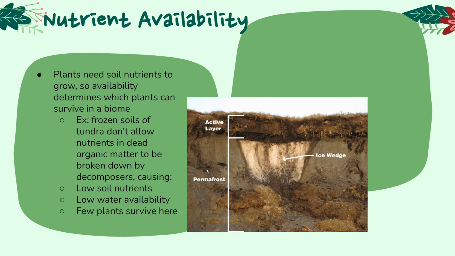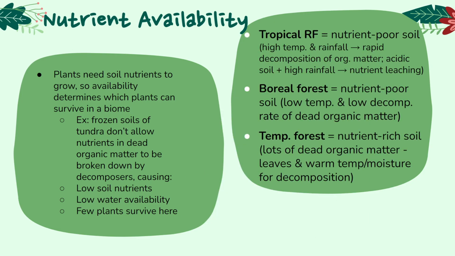We can see here that the active layer, or the layer of the soil that thaws out each year and is available for plant growth, is very small compared to the permafrost. Again, that results in very few species of plants being able to survive here, and therefore fewer animal species as well. Now we can look at a few more examples, such as the tropical rainforest.